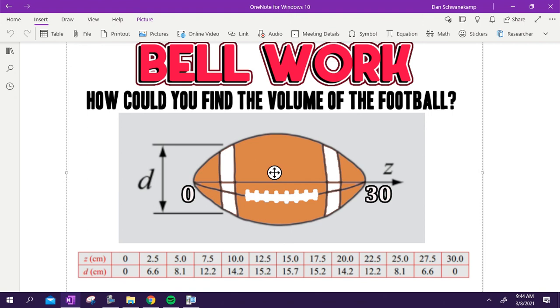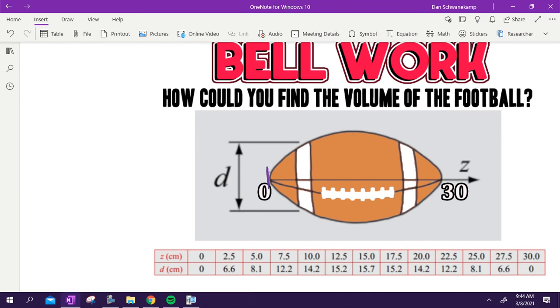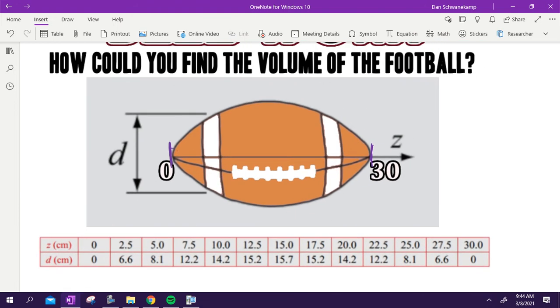I'm asking you, how could you find the volume of this football? I gave you a little table down here. It starts at 0, so that's like down here on the tip of the football. There is 0. It goes all the way to 30. Talk with your neighbor for a second. How could we find the volume of this football, knowing we're going from 0 to 30 with different distances and then some diameters? The other number is the diameter. Talk with your neighbor. See what you can do.